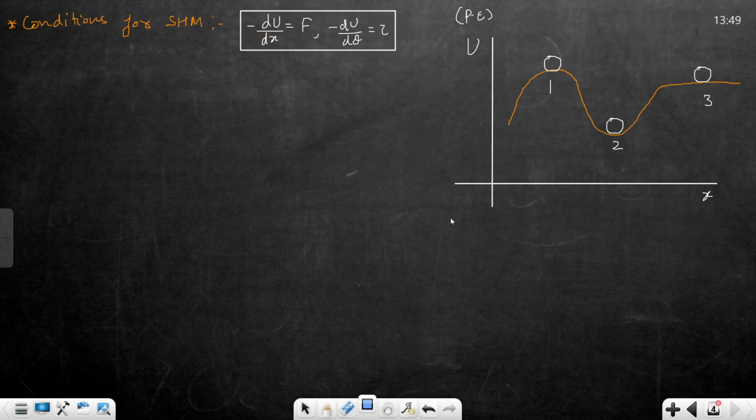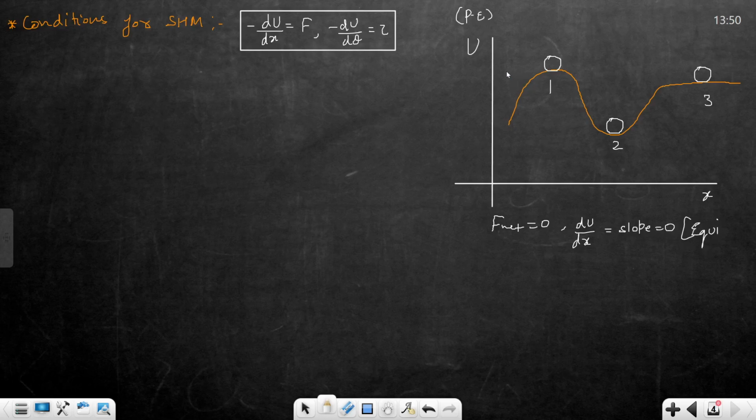Is it clear? So what is force? F net is 0 here. F net is 0 for equilibrium. That means dU by dx, or the slope, is equal to 0 for equilibrium.